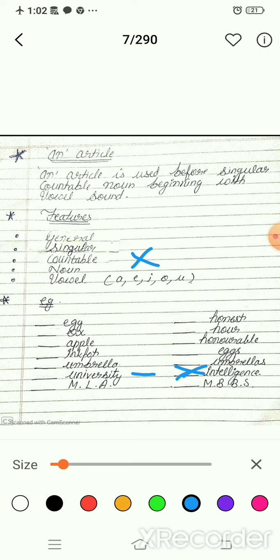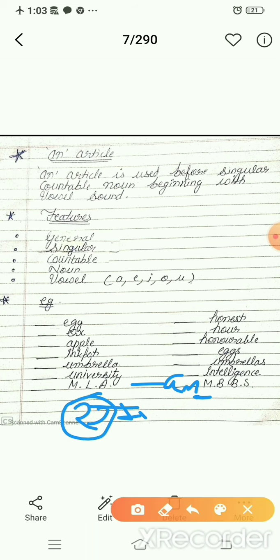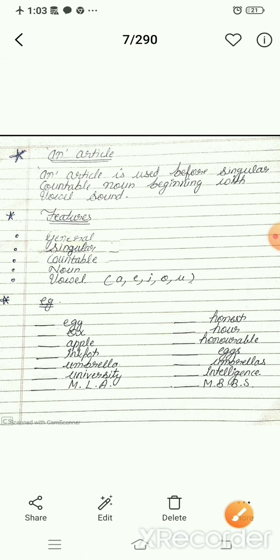Last word is MBBS. When you pronounce it, you pronounce "em". It means it starts with a vowel sound. That's why we will fill in "an" here. It means MBBS, MLA, MPhil, MA, with all these degrees we will fill in "an" article. I think it is clear to all of you.